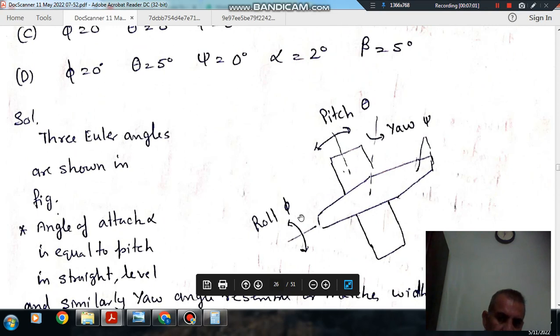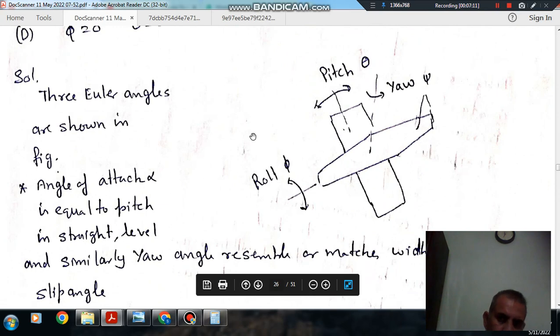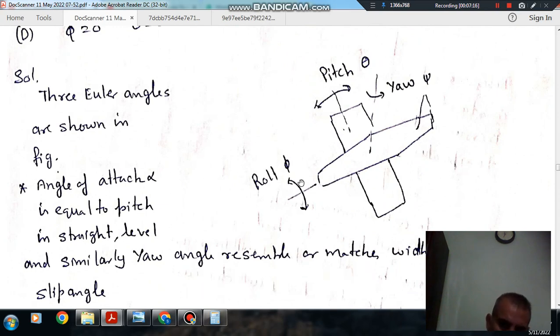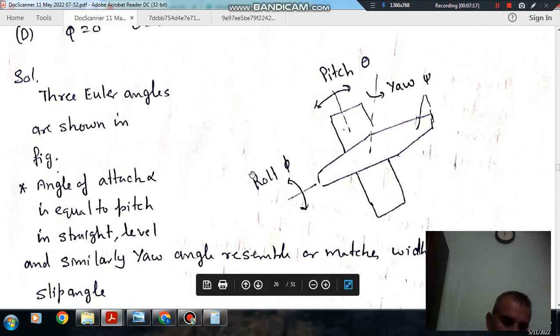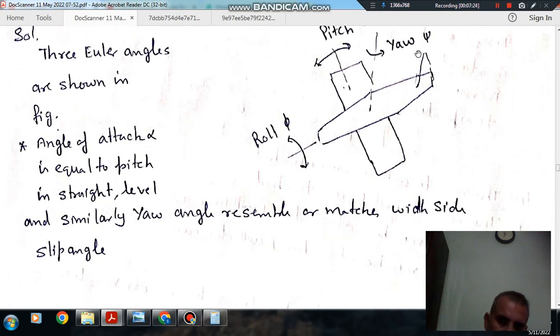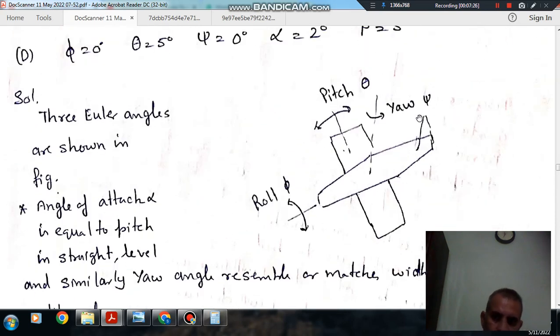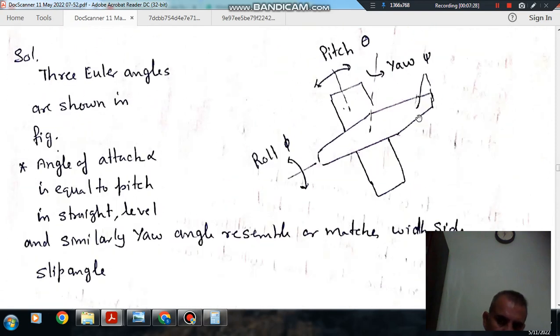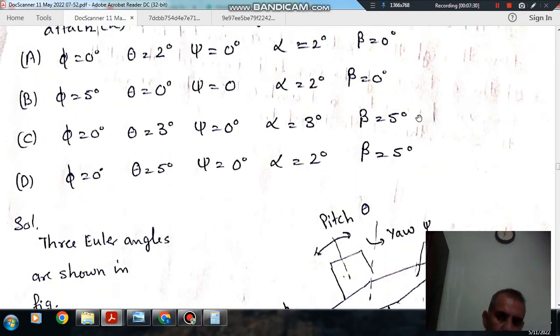So this is your aeroplane, and this is your phi, roll, this is your theta, pitch, and this is your yaw. When we take the horizon, with air flowing horizontally in straight level flight, the angle of attack is the same as the pitch angle, and the yaw angle resembles the sideslip angle.